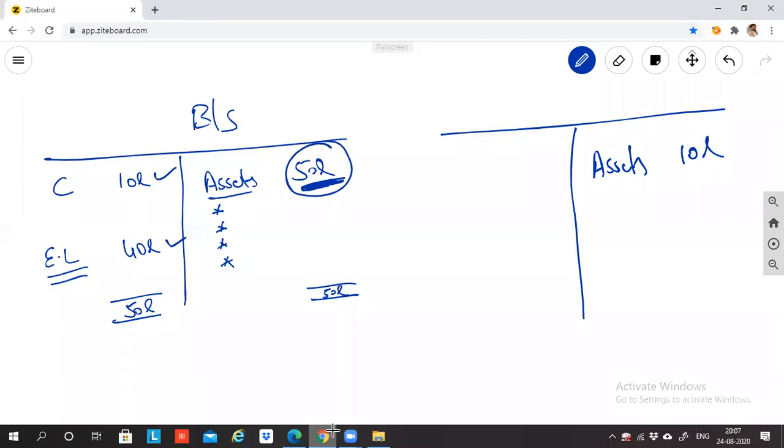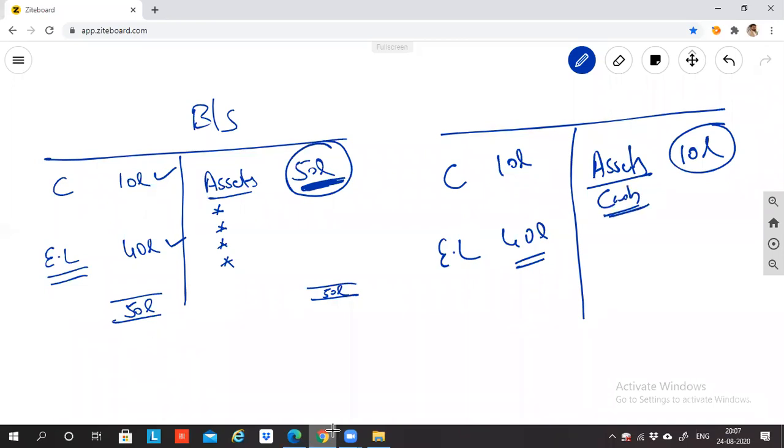So today when I'm closing the business, when I'm going to sell all the business assets, the assets have fetched me only 10 lakh rupees. What is my capital here? My capital is 10 lakh rupees. My external loan is 40 lakh rupees. Now please tell me one thing. Obviously this asset, whatever you sold, is not an asset now. This is basically full amount in my cash. All the assets I sold and I generated cash. So cash is also an asset. So total money that I have is 10 lakh rupees.